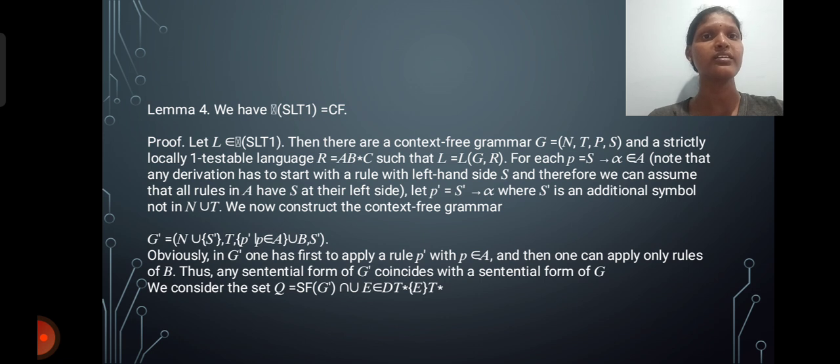S is an additional symbol not in N. We consider it as one, first to apply the rule, and then only rules of B can be applied.